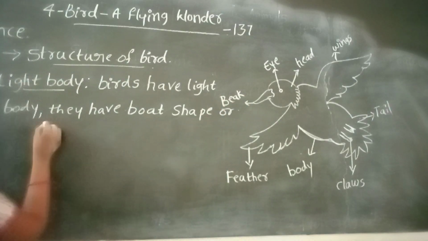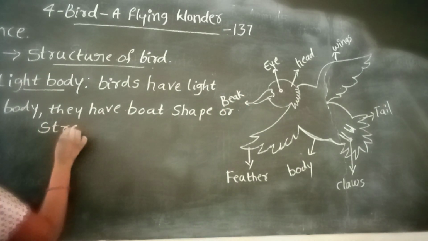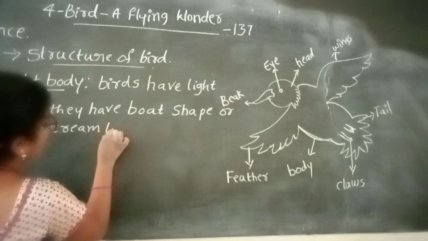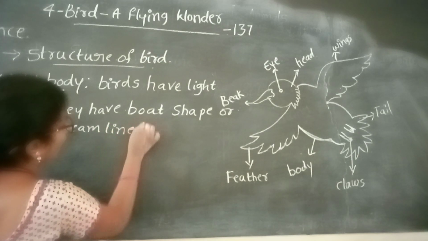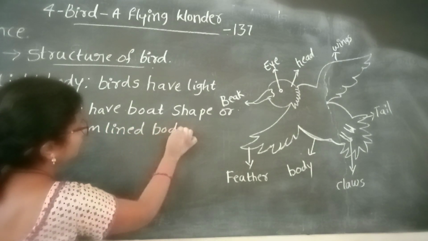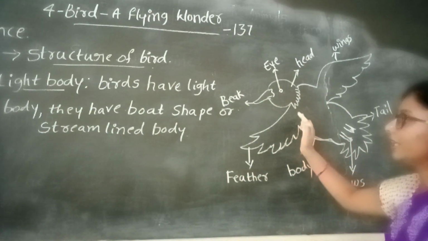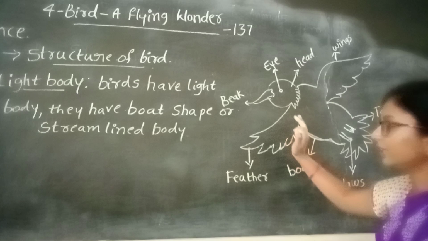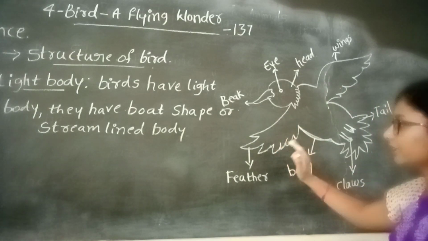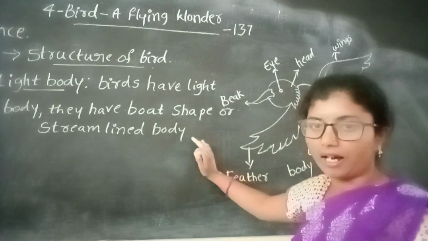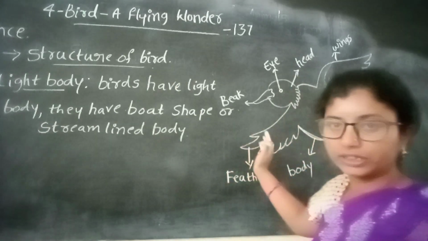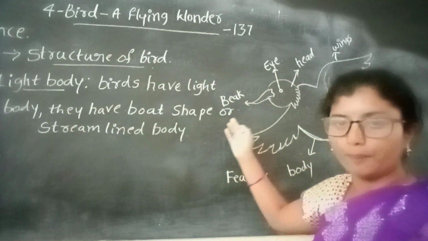Streamlined body. A bird's body has a light weight. They have a light body. This body structure is streamlined or boat shaped.